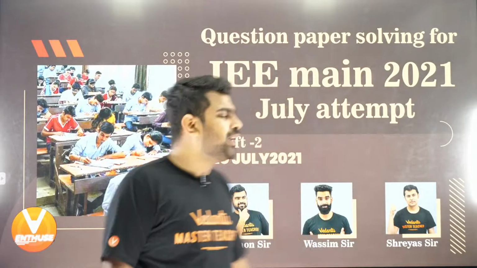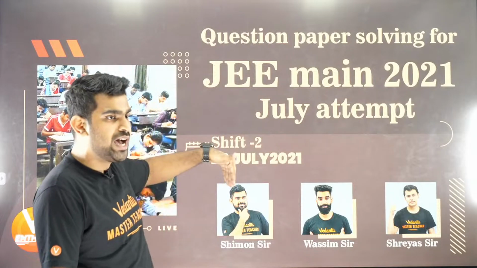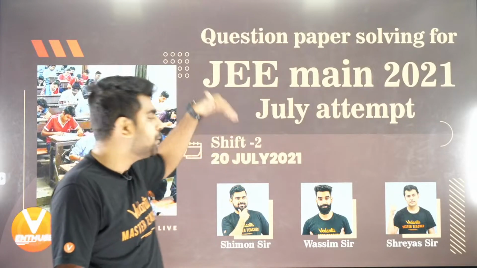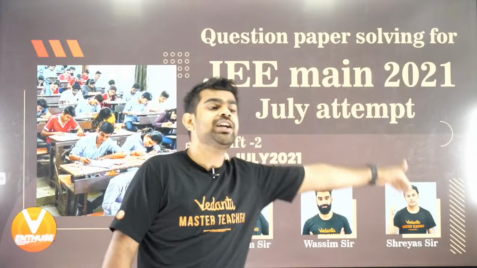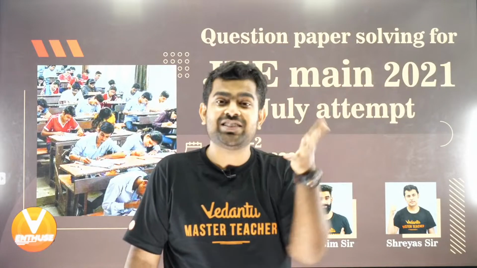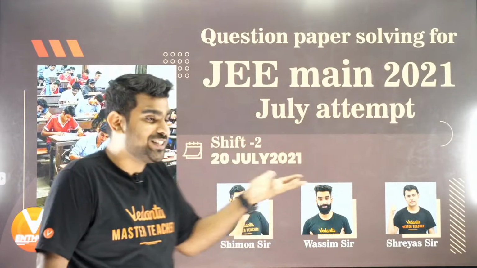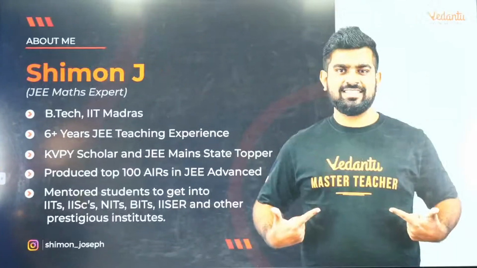So people, let's get started. This is the paper solving with the We Enthuse team. You have Shimon sir, Wasim sir and Shreyas sir. So did you all have fun with Shreyas sir? How was the physics paper? Was it good, bad? I saw a lot of questions were repeated from the February and March attempts. That is crazy, right? So I was thinking, what is happening to NTA?